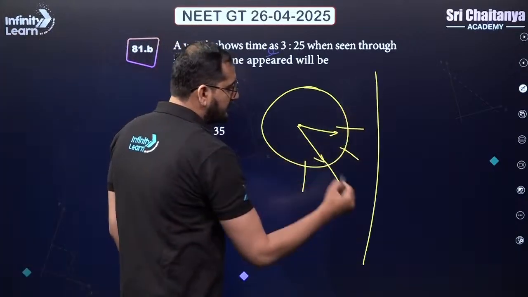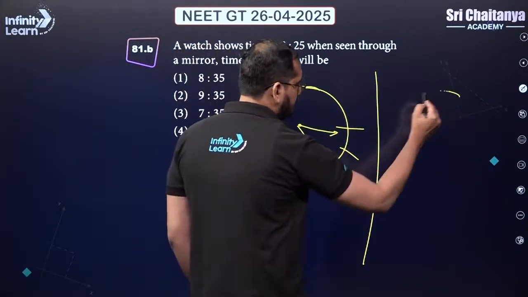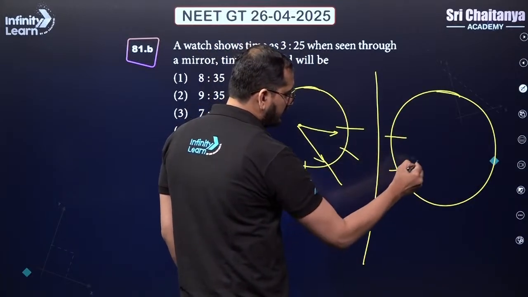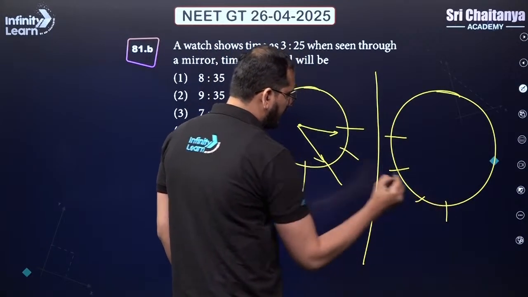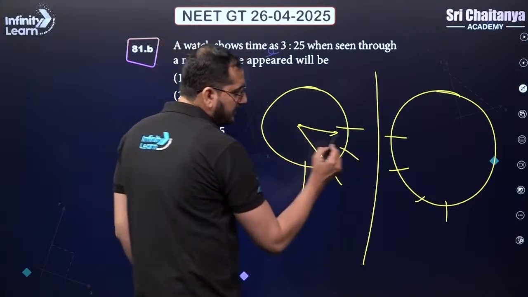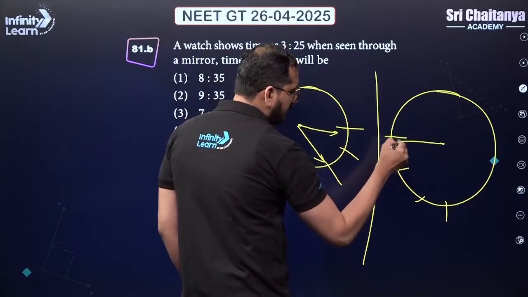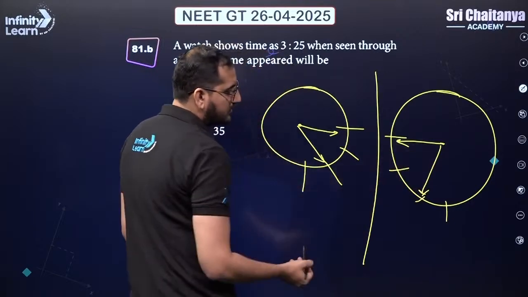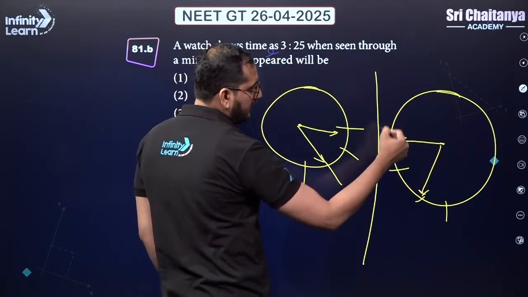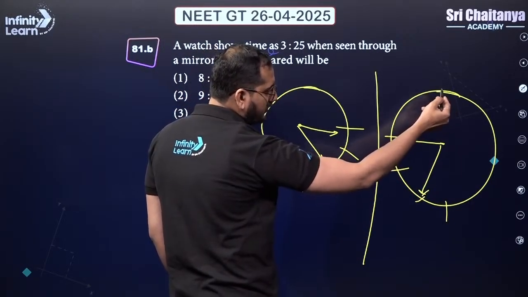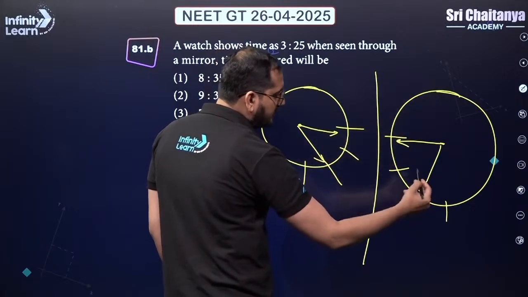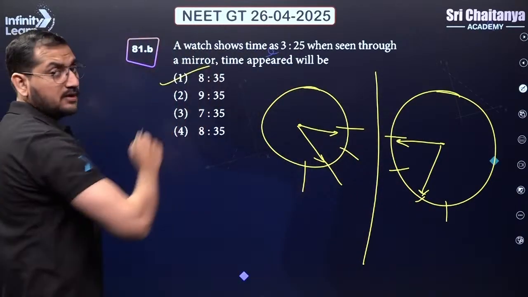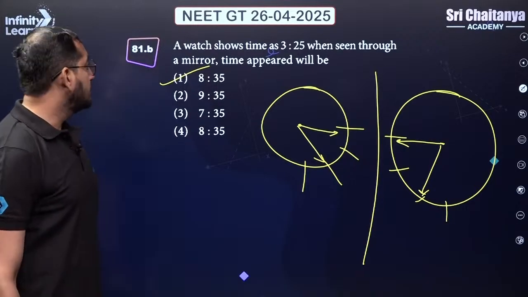Let us say a mirror is placed over here and the watch is over here. So this is the marking, this is the marking, this is the marking, this is the marking. For the hour needle, the image will be somewhere like this, and this one, it will be something like this. So how much is this time? This time is, it's about to become 9 o'clock. So before 9, this is how much? 8:35. The first option will be your correct answer. I hope this is clear, guys.